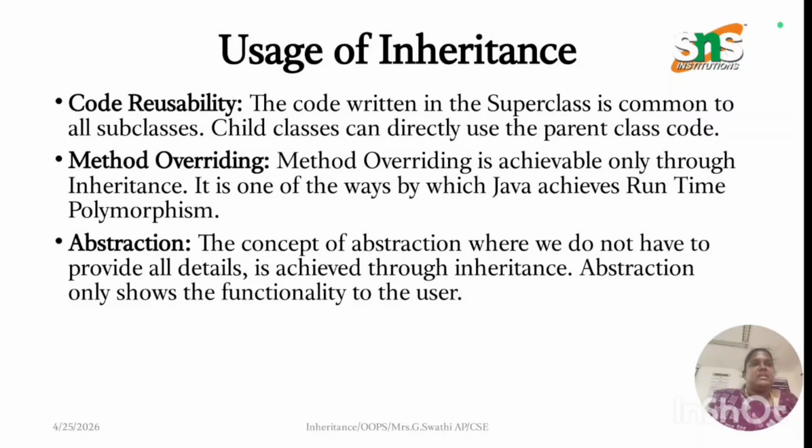Method overriding is achievable through inheritance. It is one of the ways by which Java achieves runtime polymorphism. Abstraction is a concept where we do not have to provide all details. It is achieved through inheritance, and abstraction only shows the functionality to the users.